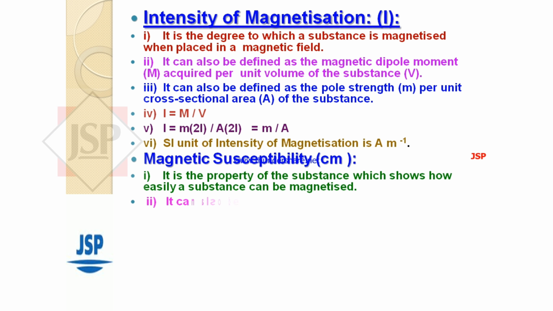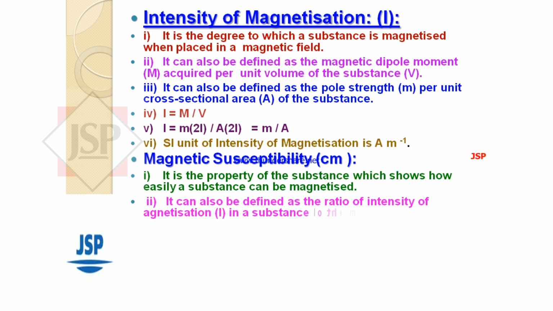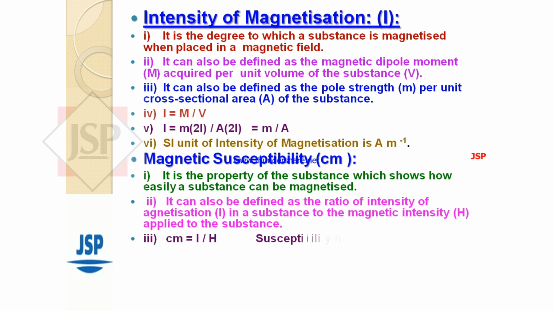Second point, it can also be defined as the ratio of intensity of magnetization I in a substance to the magnetic intensity H applied to the substance. Third point, Cm equal to I divided by H.